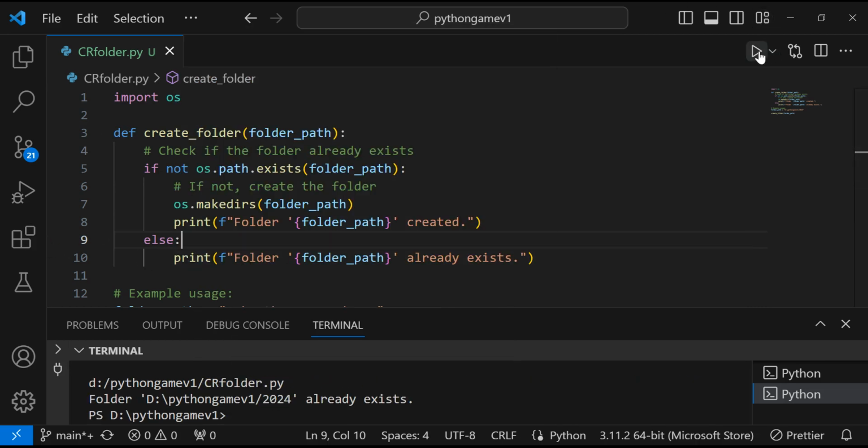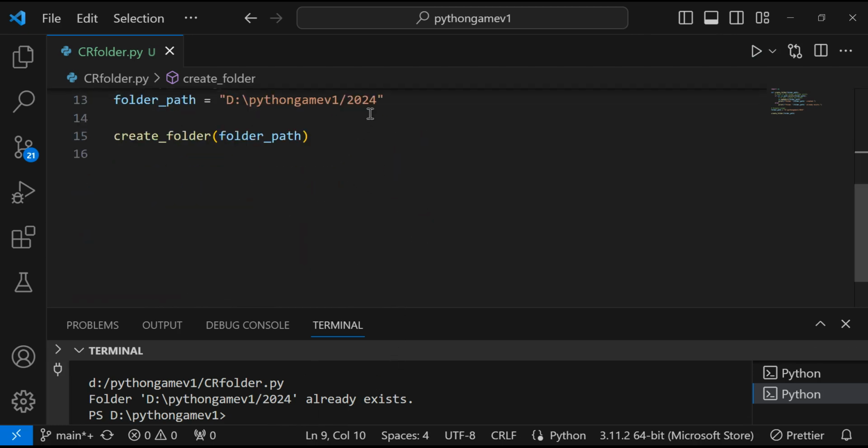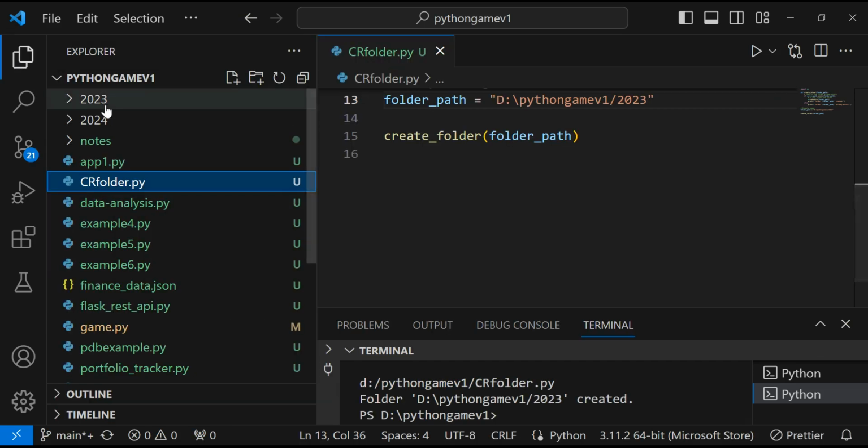So we'll run this again. See, folder already exists. So I'm going to change it to 2023 and run this again. It will create a folder 2023. Simple, right?